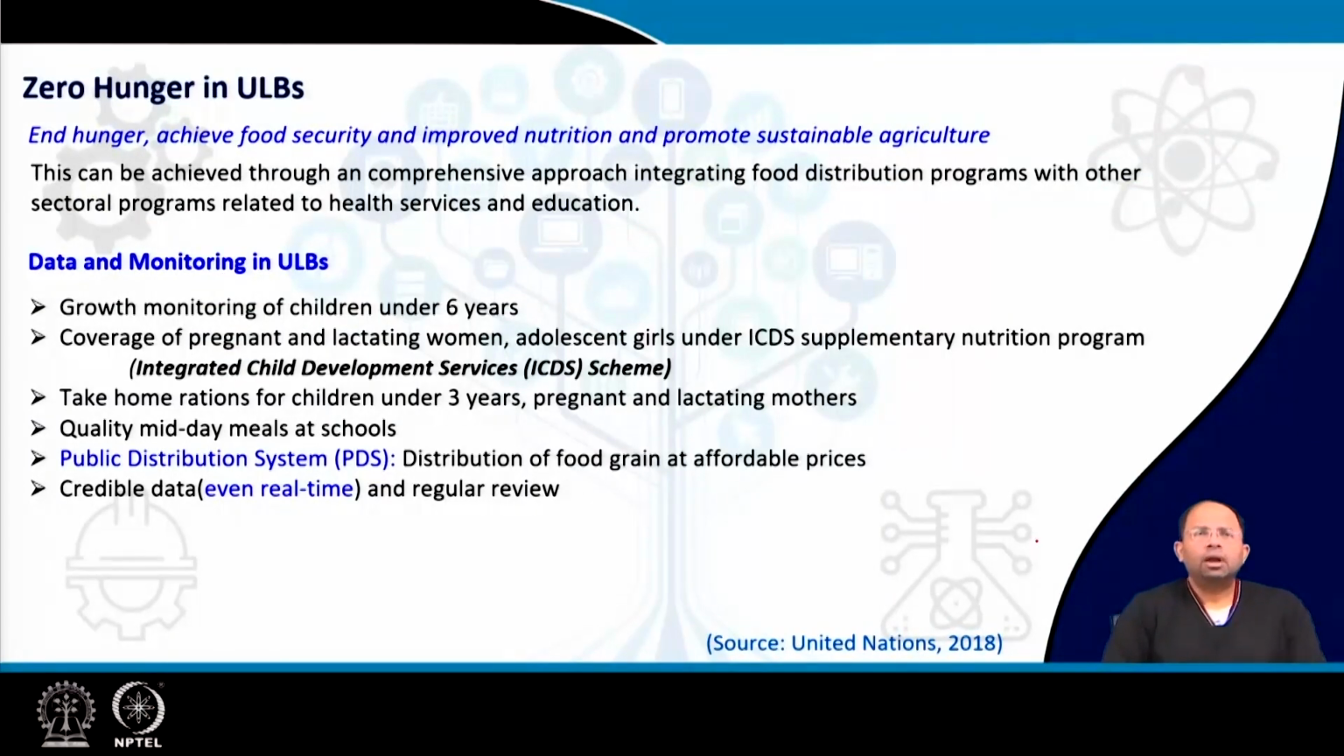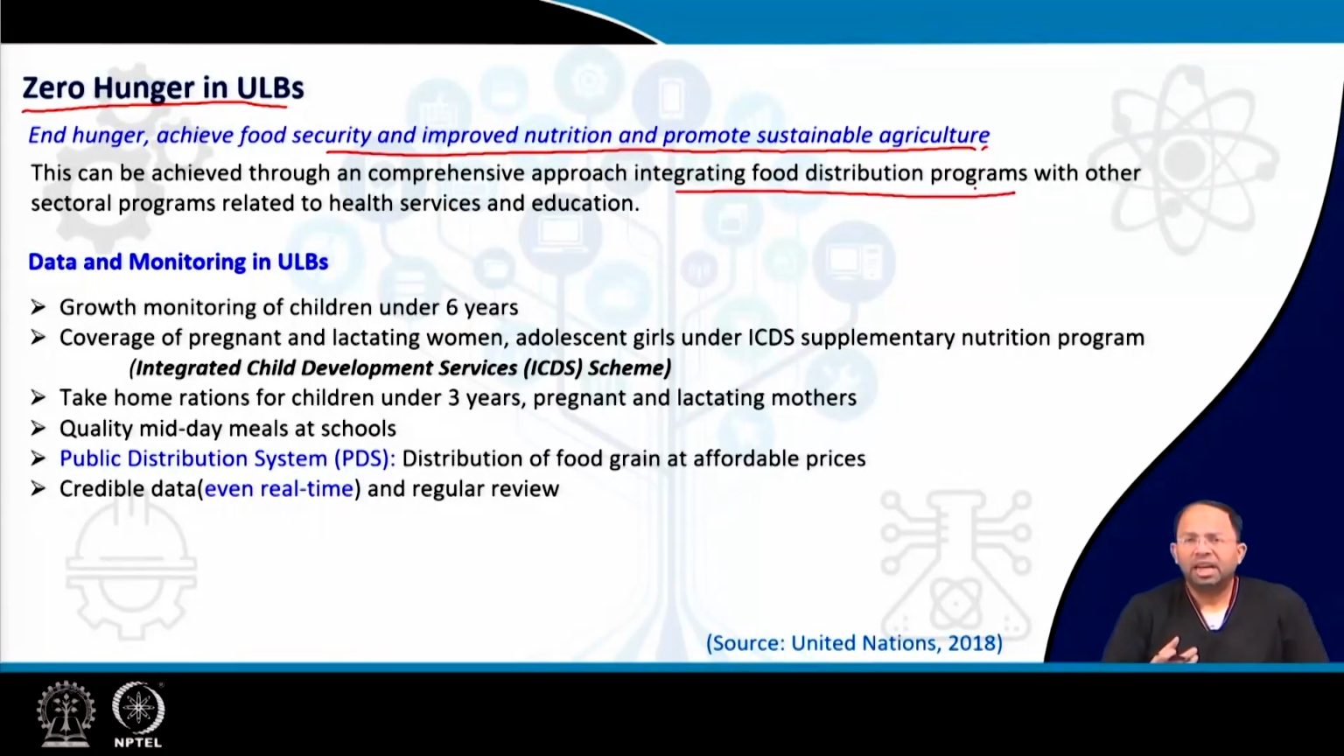Then coming to zero hunger in ULBs, this is another SDG target: end hunger, achieve food security, improve nutrition and promote sustainable agriculture. This can be achieved through integrating food distribution programs, like ration programs in India. These are where we distribute food to poor people at a subsidized rate, of course.